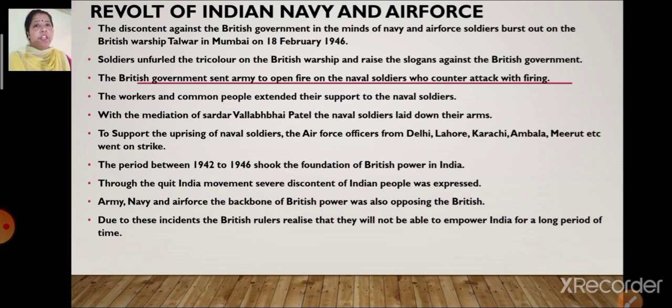The period between 1942 and 1946 had literally shaken the foundation of British power in India. The Britishers came to know it was impossible to handle all this. Through the Quit India movement, severe discontent of the Indian people was expressed. The Army, Navy and Air Force, which were the backbone of British power, were also opposing the British now. Due to all these incidents, the British came to know it was impossible to rule India for a long period of time. So children, this was the revolt of the Indian Navy and Air Force.